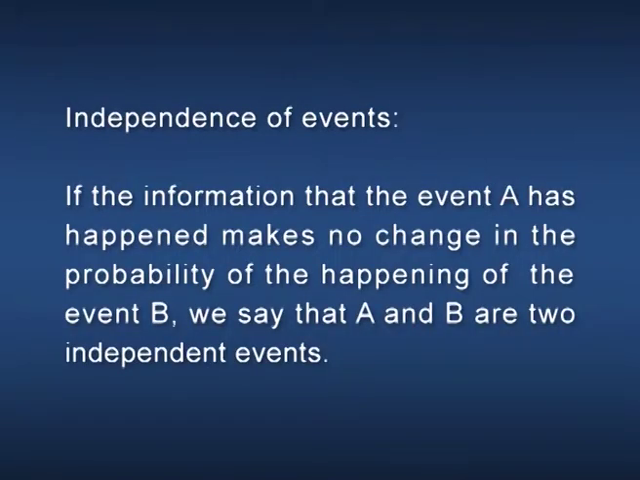Independence of events. If the information that the event A has happened makes no change in the probability of the happening of the event B, we say that A and B are two independent events. That is, if P(B|A) equals P(B) itself, we say that A and B are independent events. We have P(A∩B) equal to P(A) times P(B|A), provided P(A) is not equal to 0. Then, if A and B are independent events, we get P(A∩B) equal to P(A) times P(B), provided P(A) is not equal to 0.